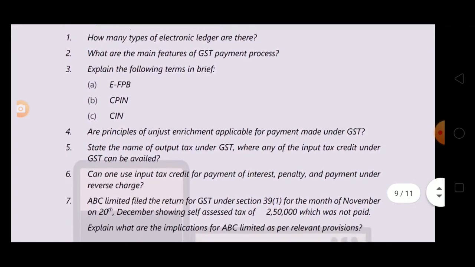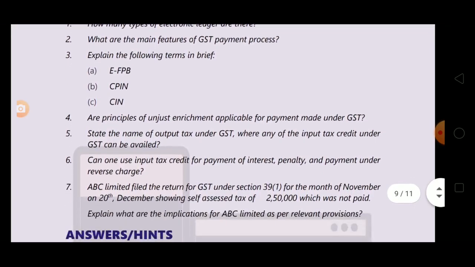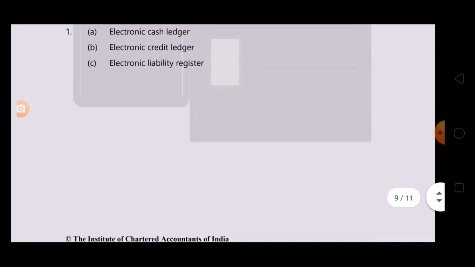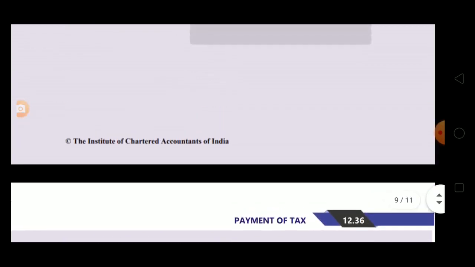So first question, how many types of electronic ledger are there? Very simple, 3 ledgers: electronic cash ledger, electronic credit ledger, and electronic liability register.